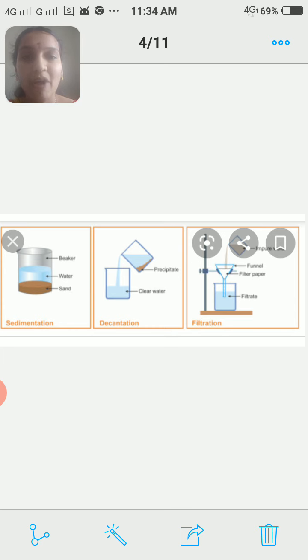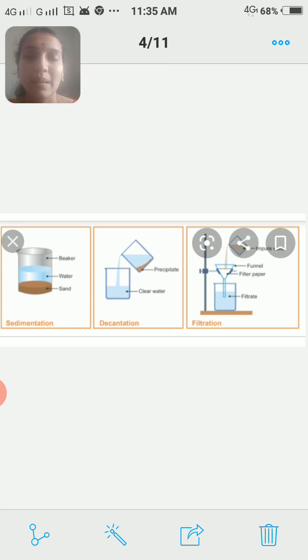The water which you have collected may still contain finer particles of sand or grit. Such water can still be filtered by the process called filtration. You can see the third slide, children. In the third one, we have kept the stand, beaker and funnel. In that funnel we have put filter paper and I am going to pour the decanted water. Pure water gets filtered whereas the finer particles get settled in the filter paper. This is about filtration.